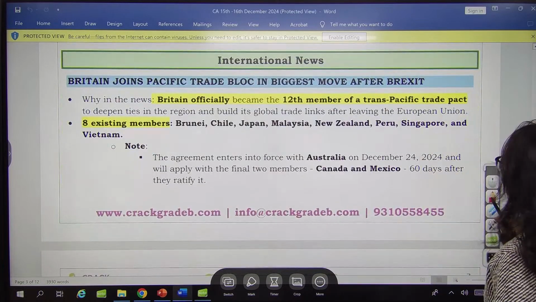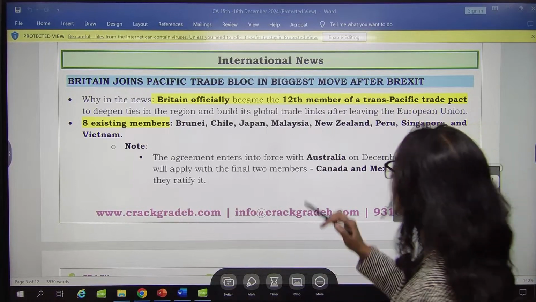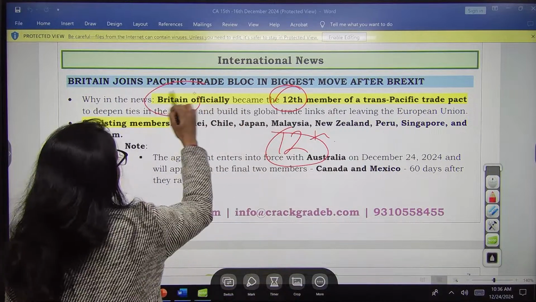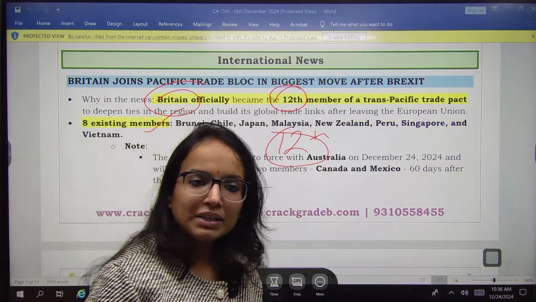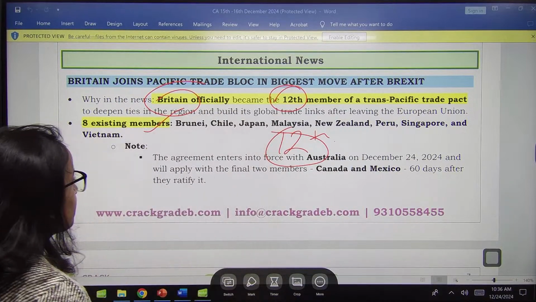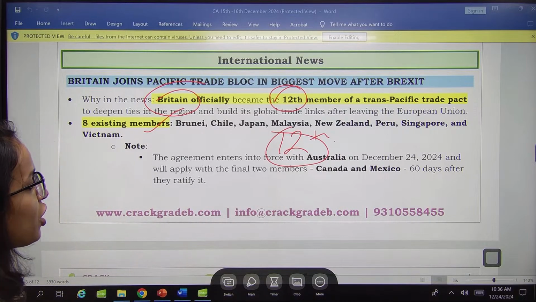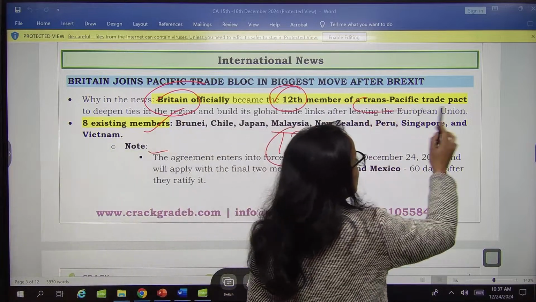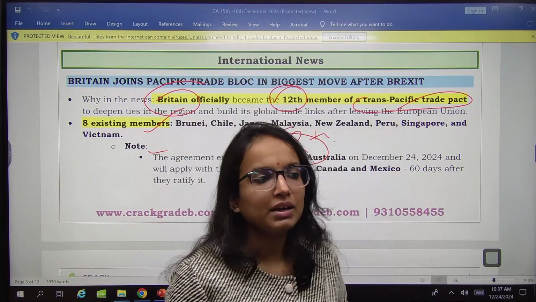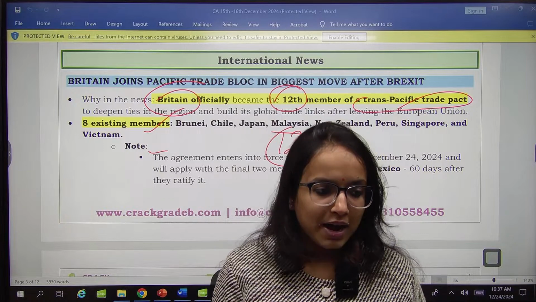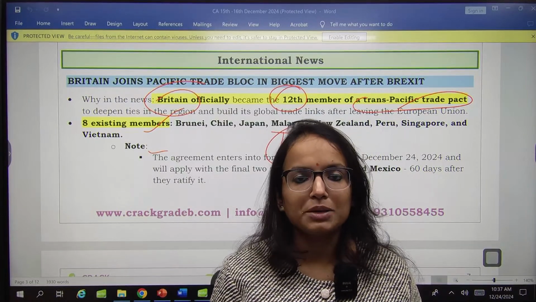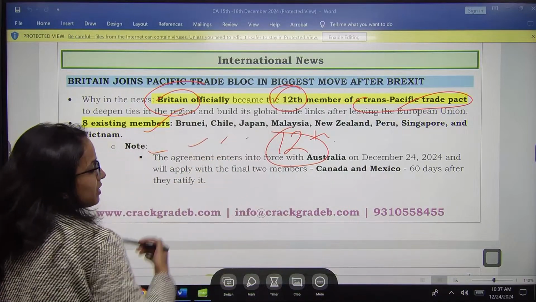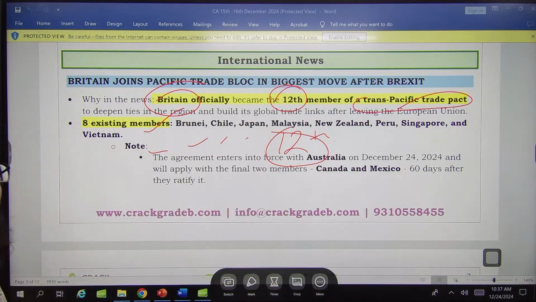Then in international news, you have Britain officially becoming the 12th member. Remember this number and remember the name of the country as well. Britain has officially become the 12th member of the Trans-Pacific Trade Pact. What is this Trans-Pacific Trade Pact? It is an agreement or a pact between countries like Brunei, Chile, Japan, Malaysia, New Zealand, Peru, Singapore and Vietnam.